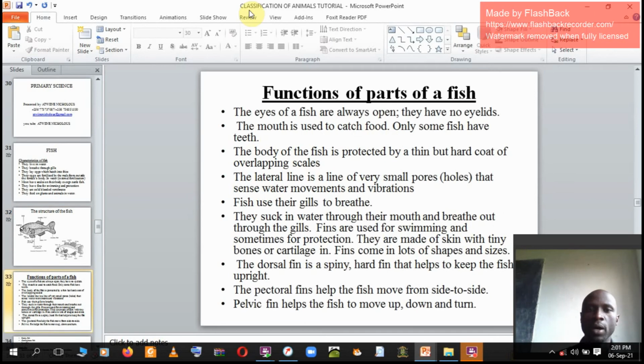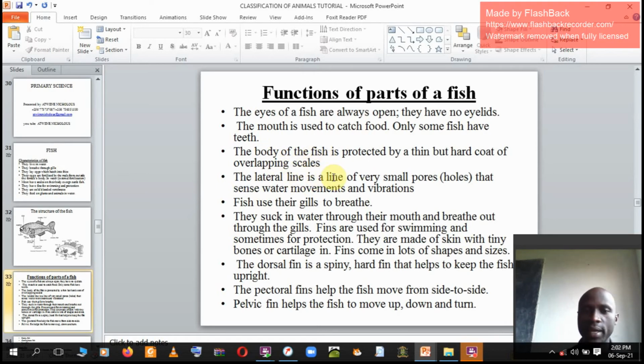We got functions of parts of a fish. We start with eyes. They are ever open, and they have no eyelids, and they are meant to see. The mouth is used to catch food. Only some fish have teeth. The body of a fish is protected by a thin but hard coat of overlapping scales.